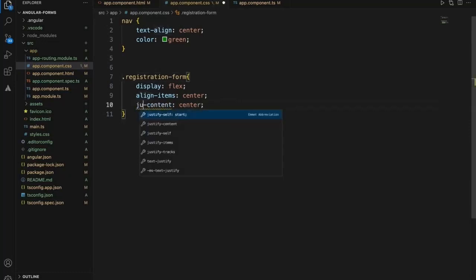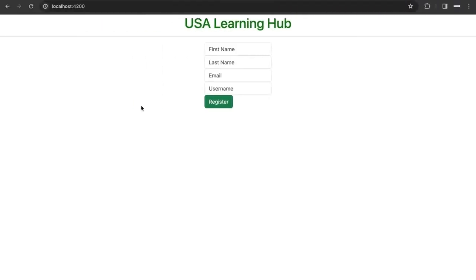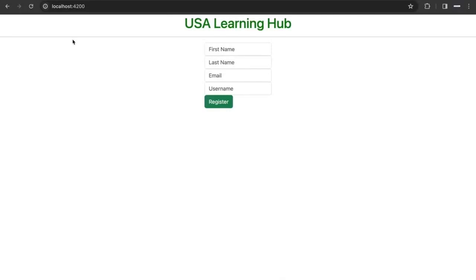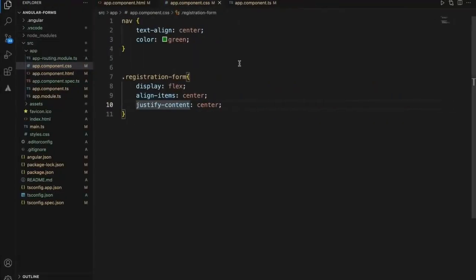Okay, this should be justify content. Now it should be aligned. Okay, now it is center aligned. Now right now I just created a plain HTML form. There is nothing in it.